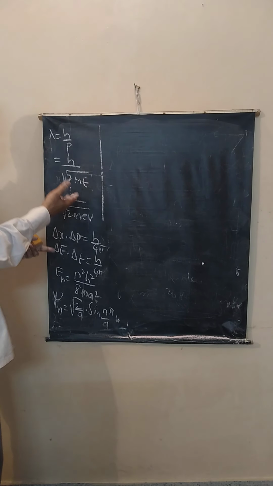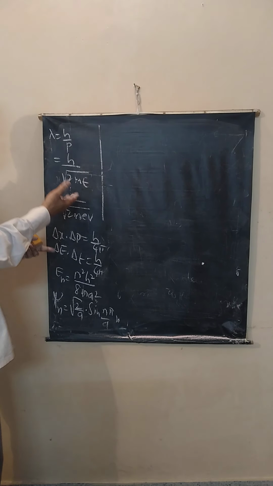Another common problem that is generally given is where velocity is given. Okay. For example, here, the velocity of an electron is measured to be 5 into 10 power 6 meter per second with an accuracy of 1%.